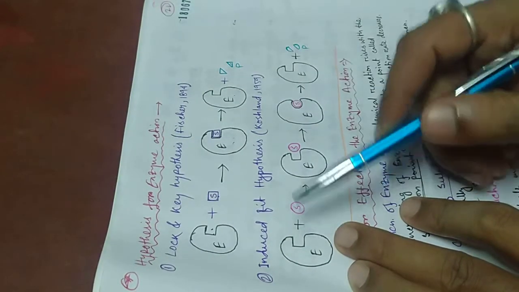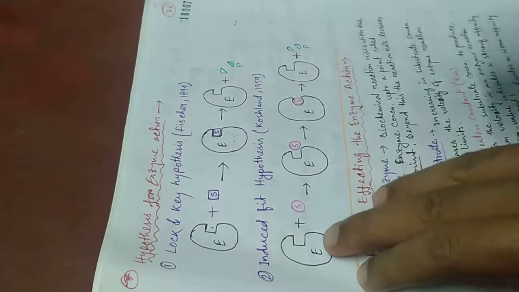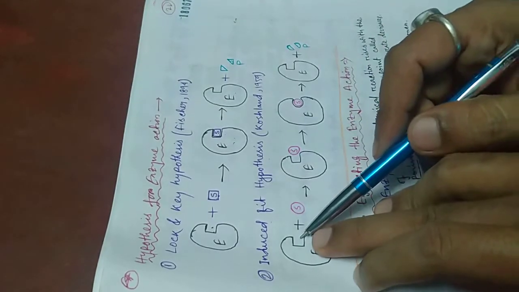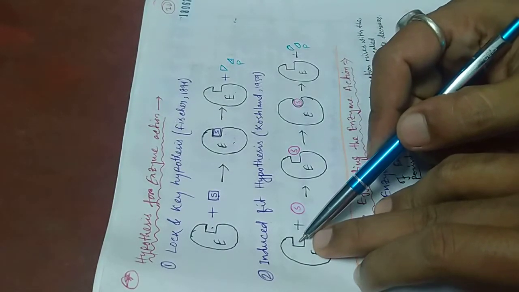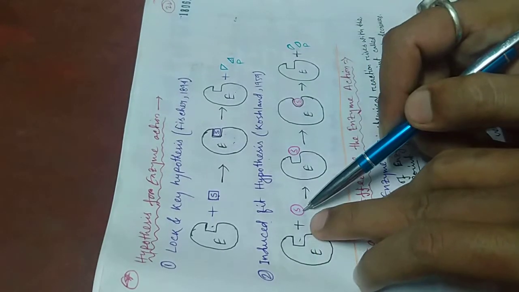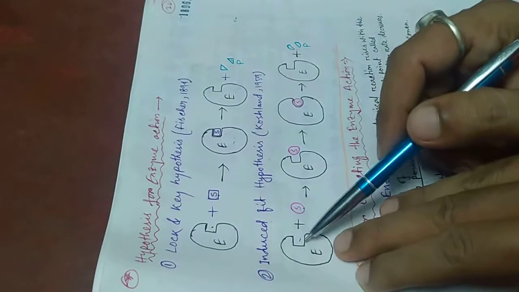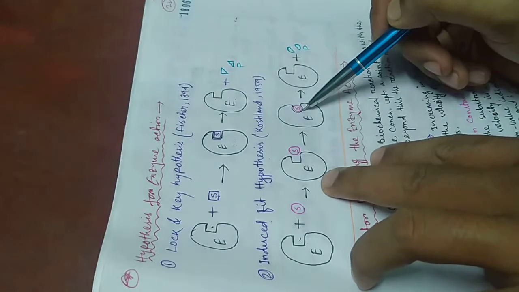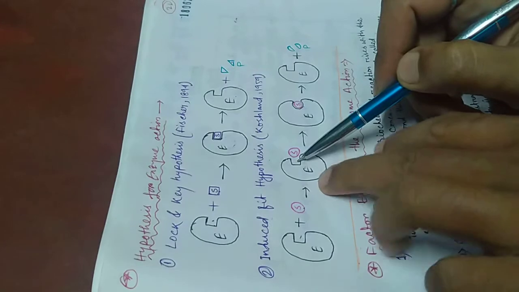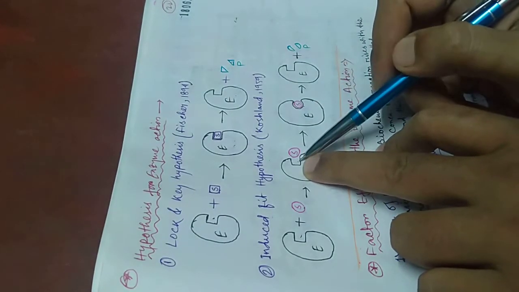According to the induced fit hypothesis, the structure of the active site of an enzyme is not similar to the substrate. At first, the substrate comes in contact with the active site of an enzyme. Then the active site will change according to its substrate. That is the buttressing group of an enzyme, where it holds the substrate.